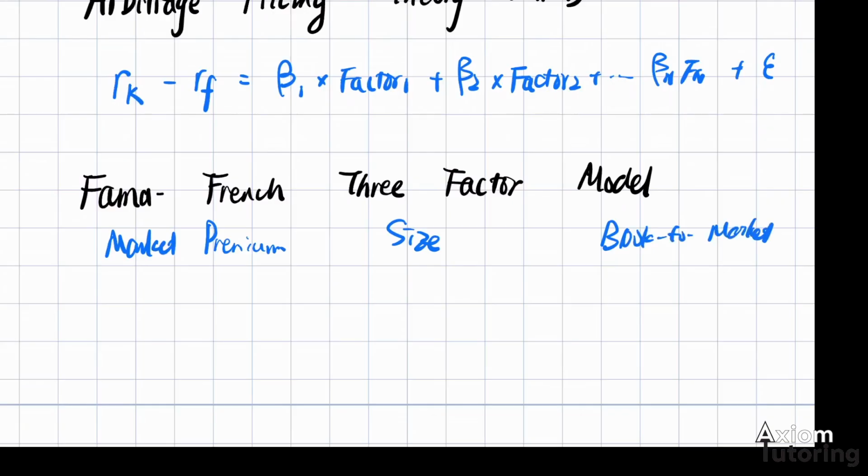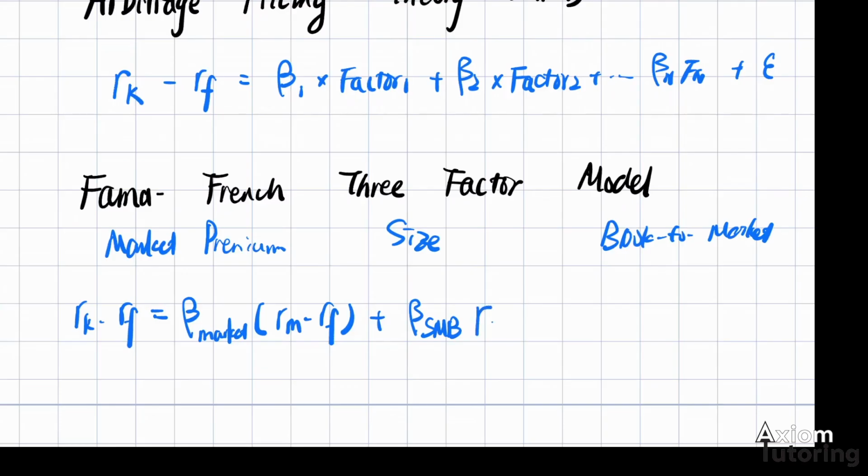Let's write the model using our usual way. That's Rk minus RF, which is the risk premium you're getting from this risky asset. It's going to be determined by 3 different factors. First, beta 1, or beta market, which is the same as the CAPM itself. And the second one is the beta for what we call small minus big, the small firms' return minus the big firms' return. That's going to be R_SMB. So how do we construct this? The R_SMB, or the risk premium for being a small firm over a big firm.